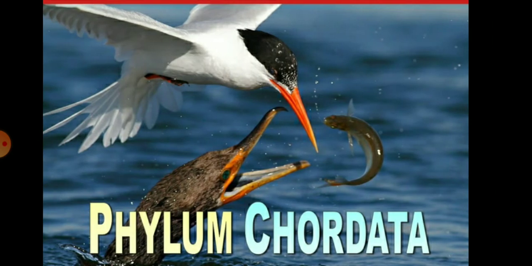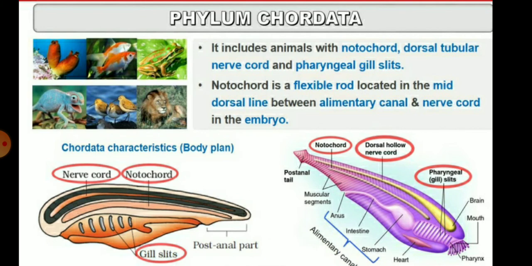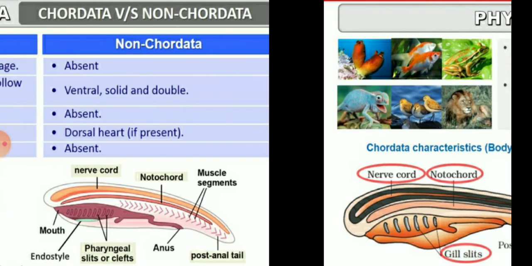Next is the Chordata. Children, we know it includes animals with the notochord, dorsal tubular nerve cord, and the pharyngeal gill slits. The notochord is the flexible rod located in the mid-dorsal line between the alimentary canal and the nerve cord in the embryo. So children, you can see the nerve cord, notochord, and the gill slit in this picture.